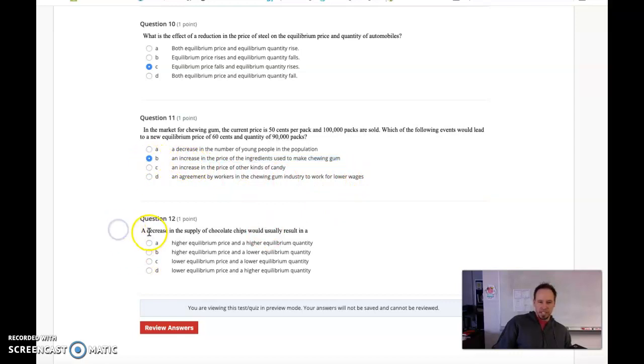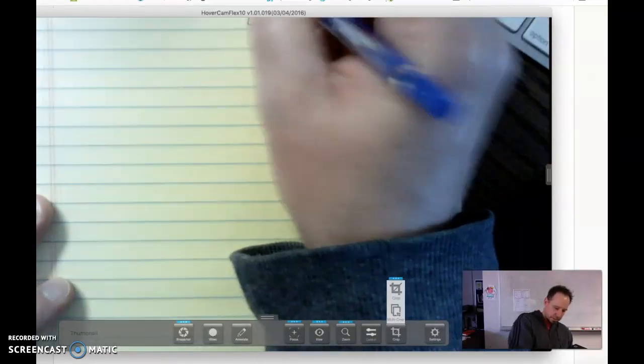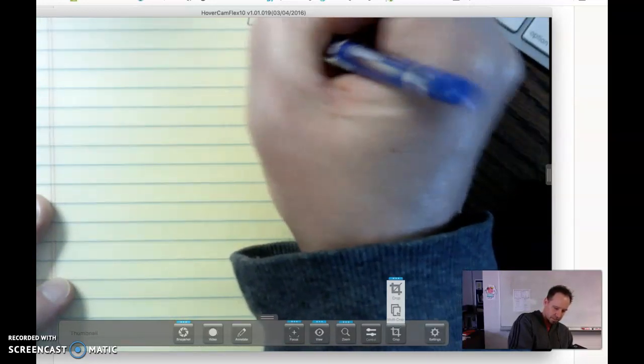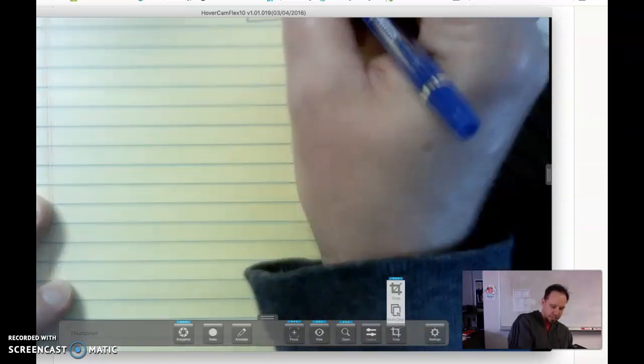And last, a decrease in the supply of chocolate chips would usually result in... All right, use your supply and demand. So we've got supply shifting to the left.